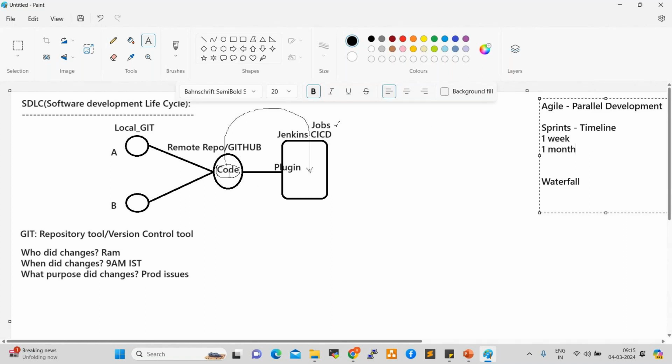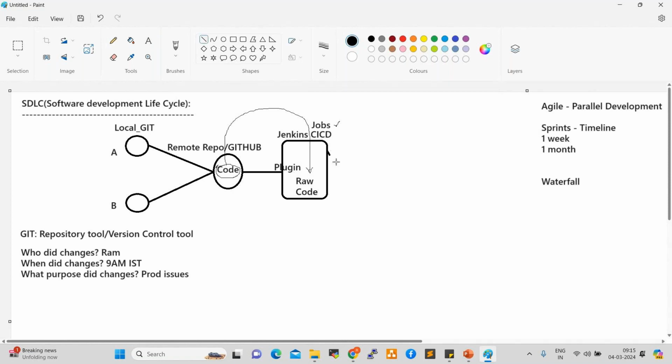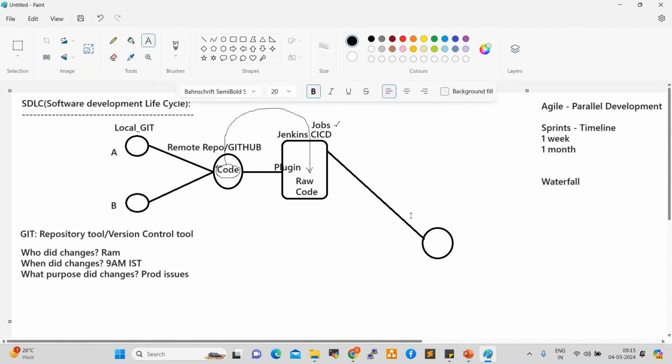Whatever code we pull from GitHub to Jenkins is raw code. So what is raw code? It is unstructured code, unformatted code. This raw code we cannot directly deploy onto application servers. Finally the code should be deployed onto application servers, right? This raw code will not be understood by the application server or Tomcat server.